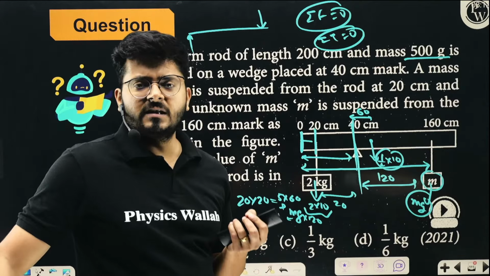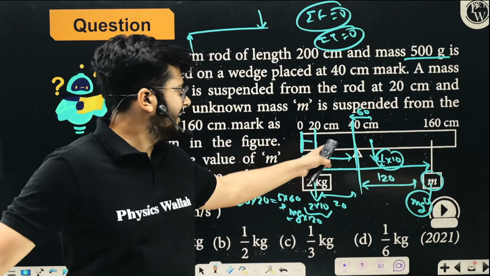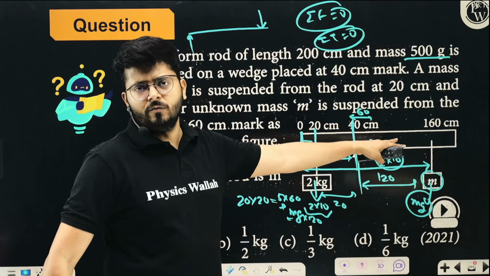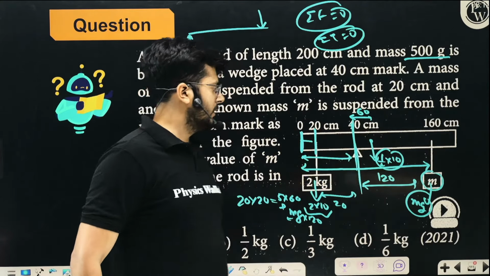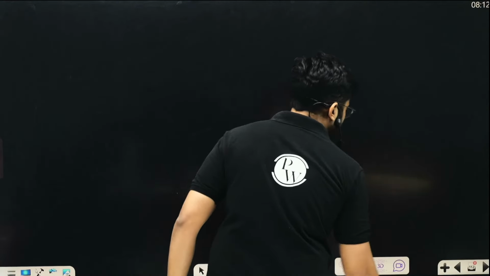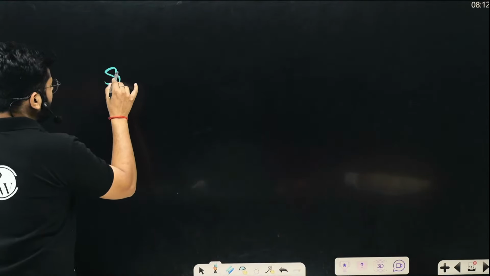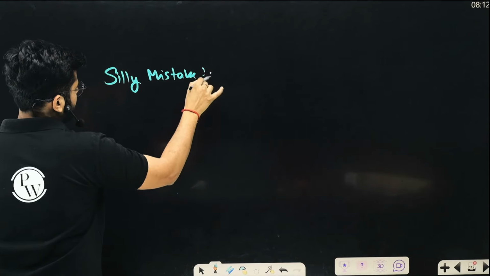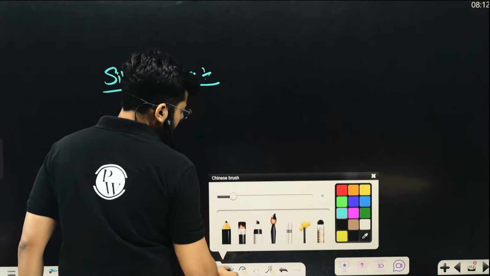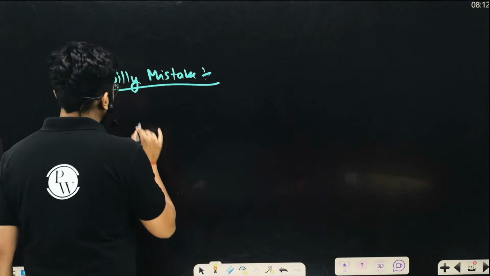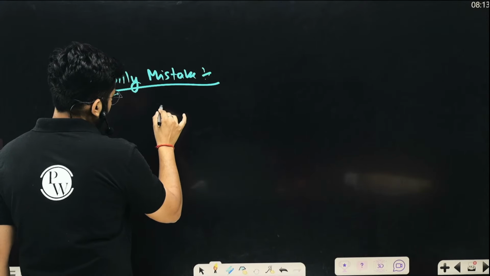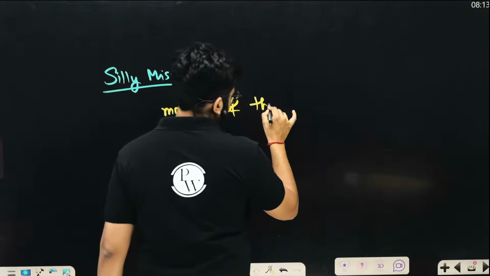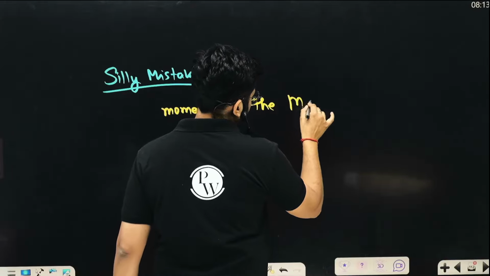These kinds of questions are very, very simple. You just have to calculate the torque about any point, and for every force acting on the body, calculate the torque of that force. What is the silly mistake that happens in these questions? What we generally skip is the torque of the mass of the rod itself.